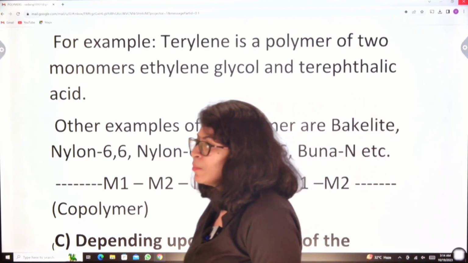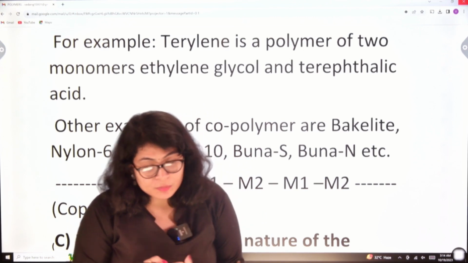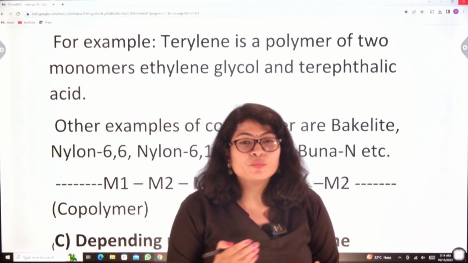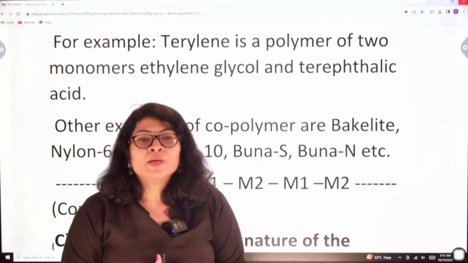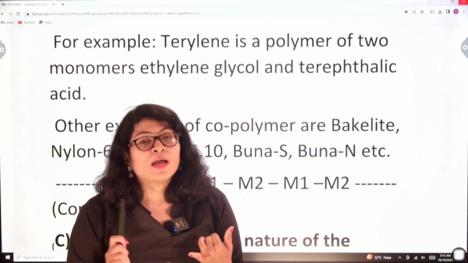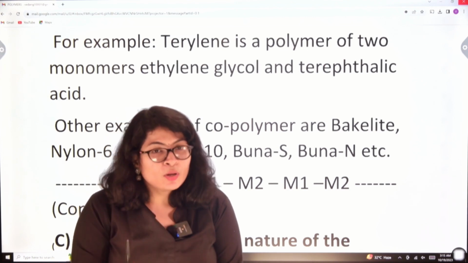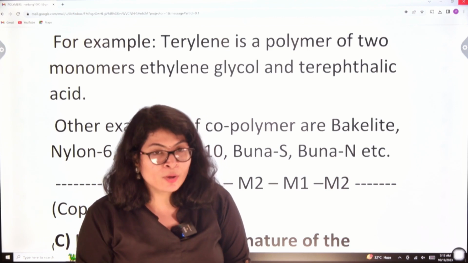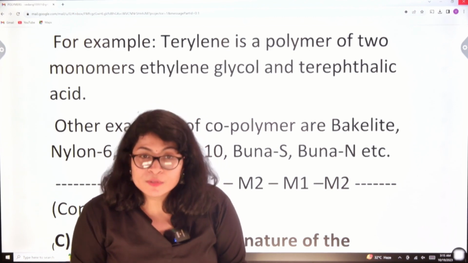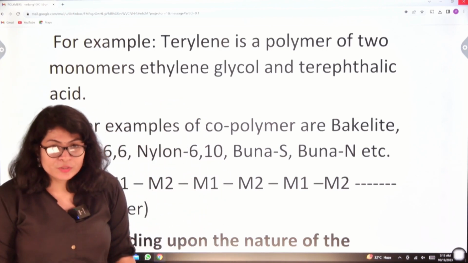So basically, remember in this chapter what you have to learn is the examples of the particular polymer and to which category the polymer belongs, and in the later section we will be dealing with preparation and uses of these polymers. So if I am taking one polymer, I have to remember the monomeric units from which the polymer is made up and what are the uses of this particular polymer. Okay. So this part is very important for this chapter.